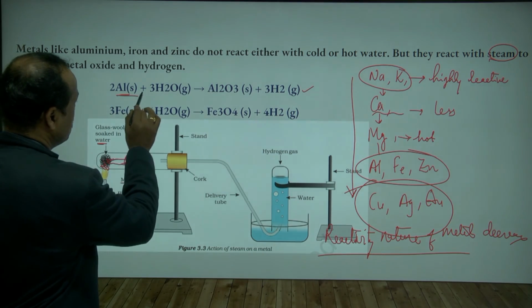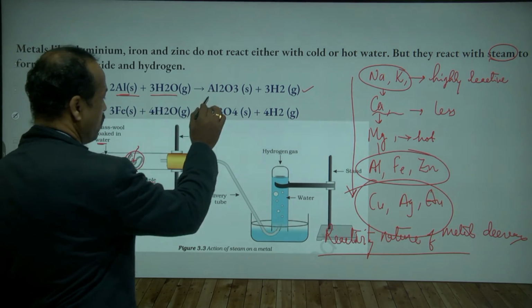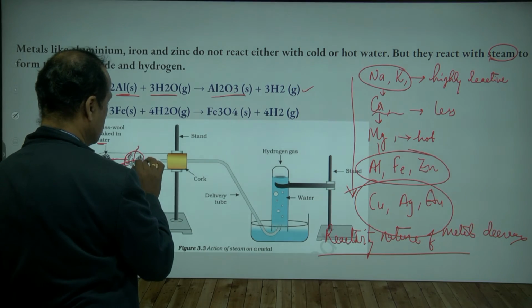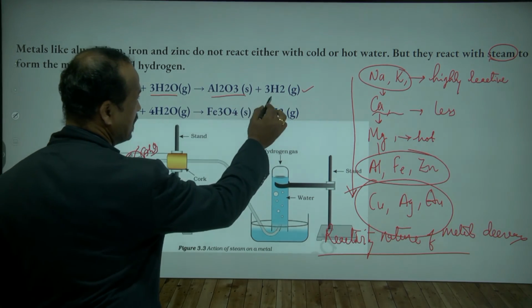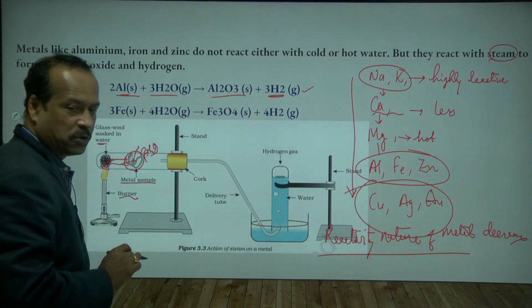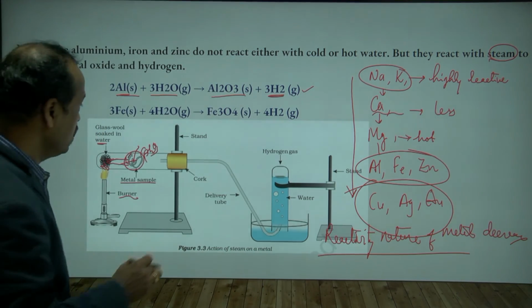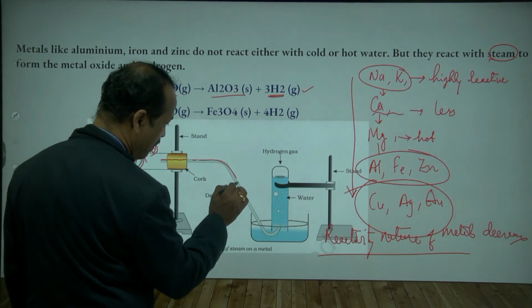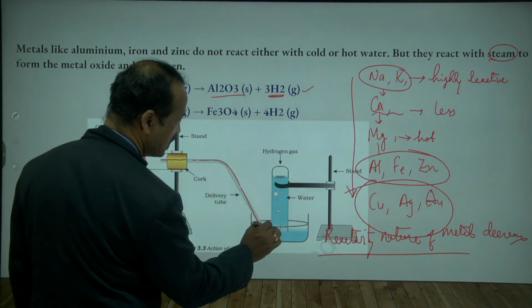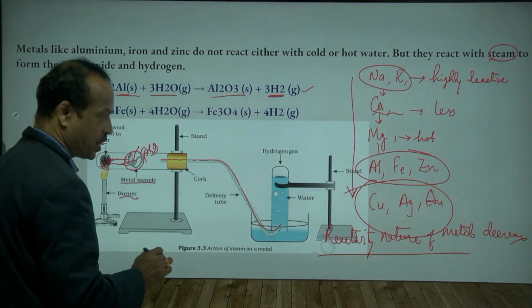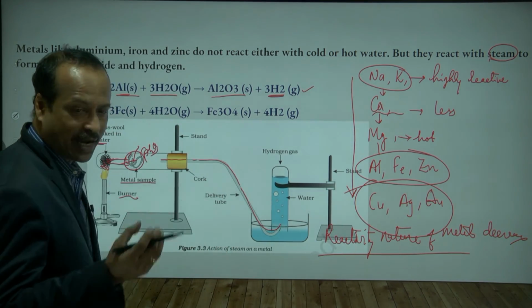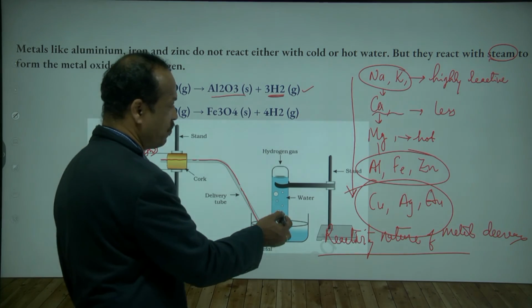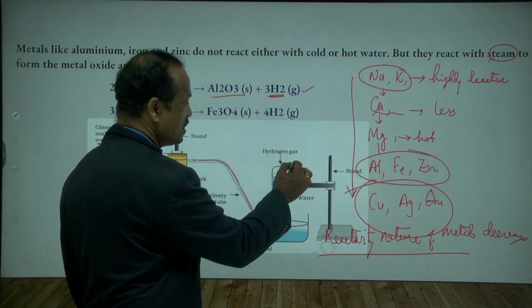So when steam is reacting with aluminum, then what happens here? Aluminum oxide is formed, and what is released? Hydrogen gas is released. So this hydrogen gas goes through this tube, which is called the delivery tube, and enters into this water. Now this hydrogen gas comes in the form of bubbles and it is stored here.